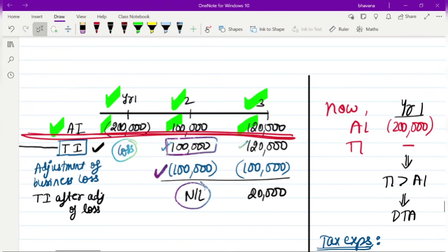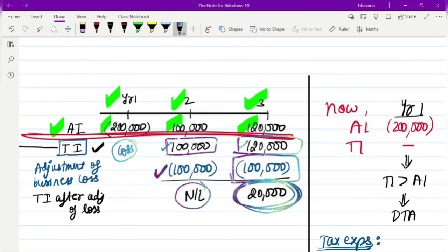Okay, then in year 3 what happens? You have a taxable income of 1,20,000. But still you have a loss that you can carry forward. So how much loss is still left in the carry forward? 2 lakh was the balance, out of which 1 lakh you have already set off. Remaining 1 lakh is still the balance. So the remaining 1 lakh loss you carry forward again, and you are left with a taxable income of 20,000. In case you are feeling I'm going fast, you can reduce the speed of the video and watch it.